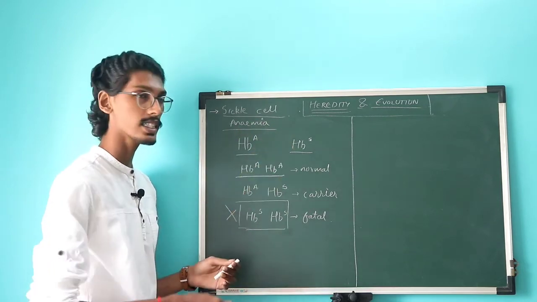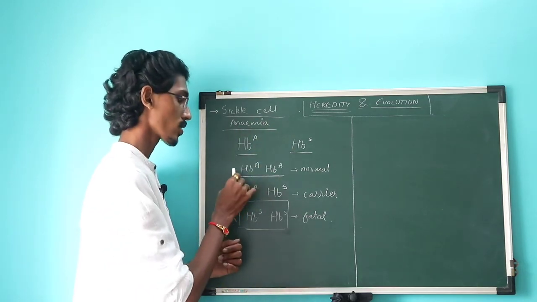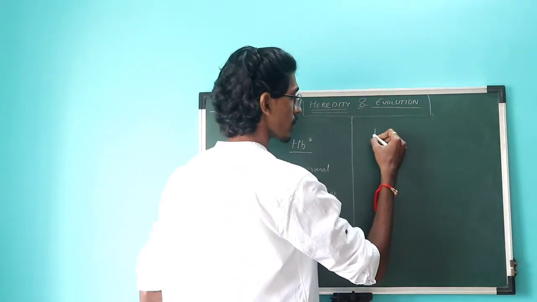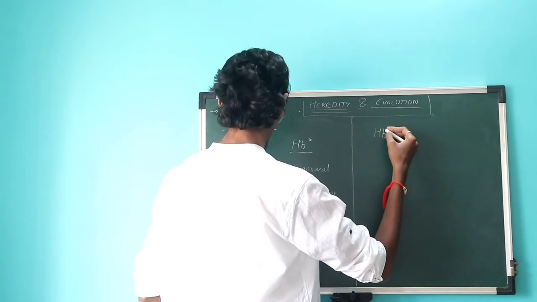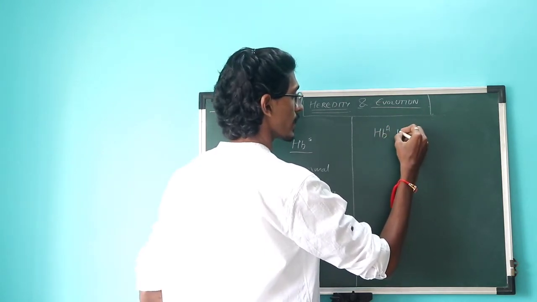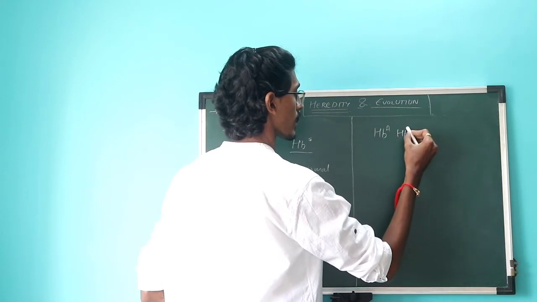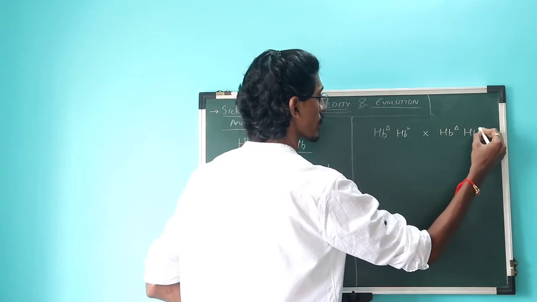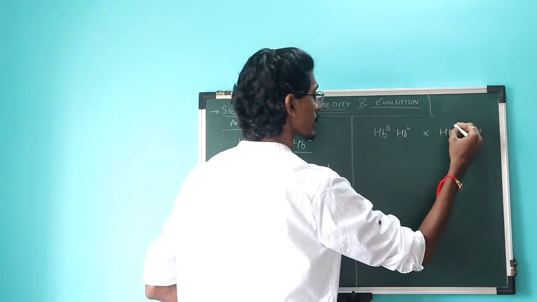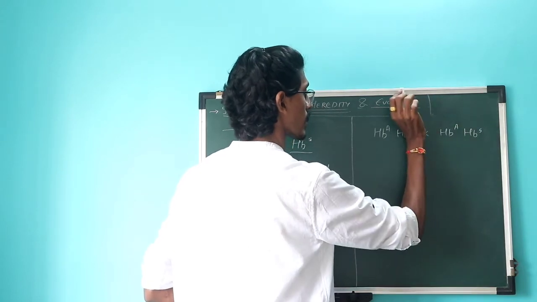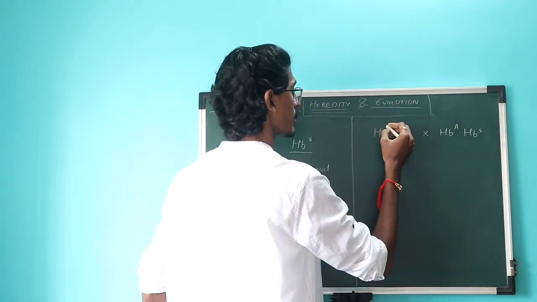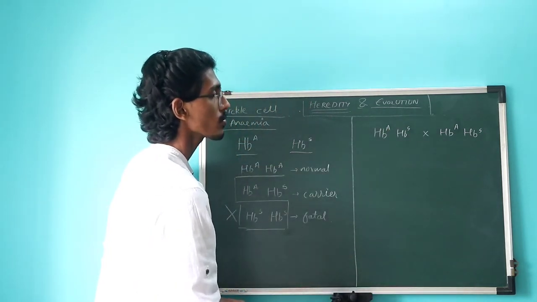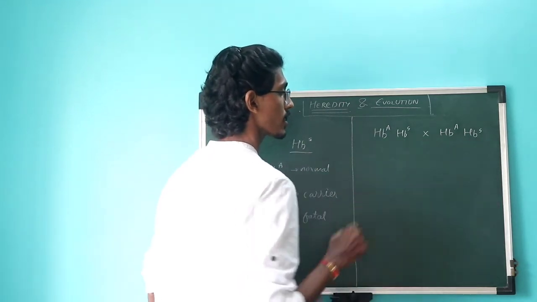So why are we even studying this? Because let's say a normal person, there is not a big problem, but if there is a carrier and that carrier person also marries a carrier person, so HbA, HbS marries HbA and HbS. Alright, so both the parents are having a hybrid genotype, that is having one of the chromosomes with the sickle cell anemia gene.